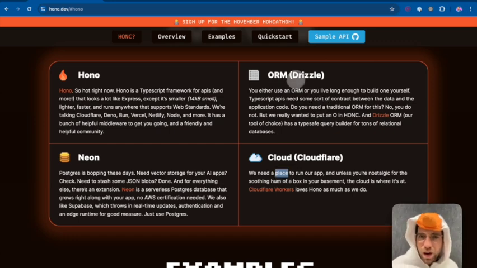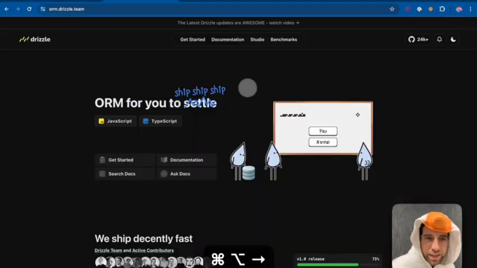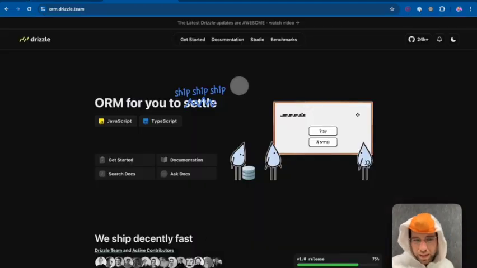Aside from that, the O in honk, somewhat or very intuitively, stands for DrizzleORM. Drizzle is a type-safe query builder for relational databases. So think of Postgres, think of MySQL, and think of SQLite.